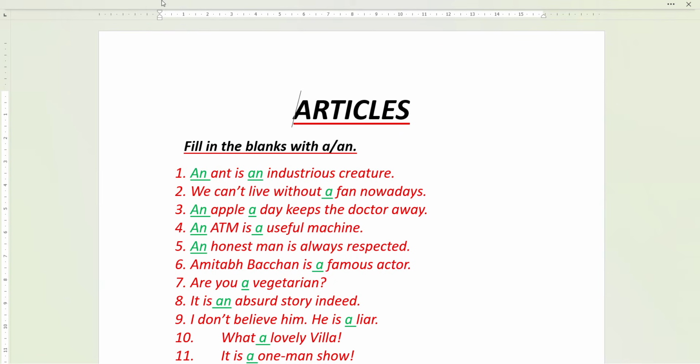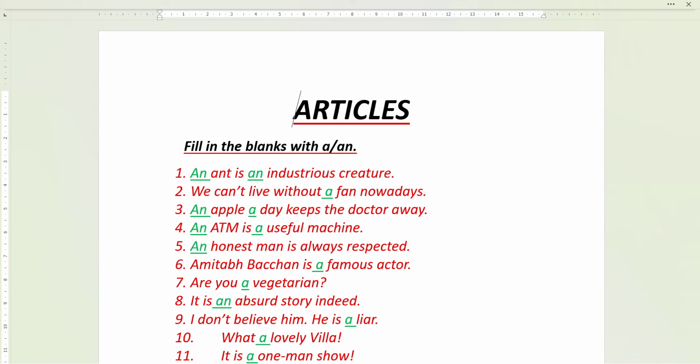Come, let's get into the exercise. Firstly, the first one, fill in the blanks with a or an. An ant is an industrious creature. Here you see ant, the first letter is a vowel, so an ant, an industrious. We can't live without a fan nowadays. F is a consonant, so a fan. An apple a day keeps the doctor away. So here also an apple.